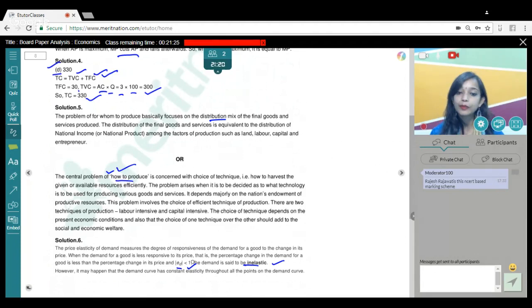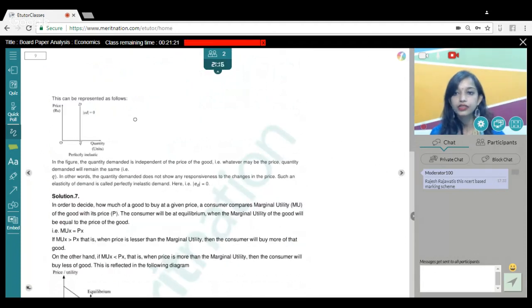But what happens in perfectly inelastic demand? The rest of the solution is on the next page, where your elasticity of demand is 0. This is how we show a perfectly inelastic curve, a straight line parallel to the y-axis. So you just had to compare that in inelastic demand, the elasticity is less than 1, but in perfectly inelastic demand, the elasticity is 0. This is how you could have compared the two.